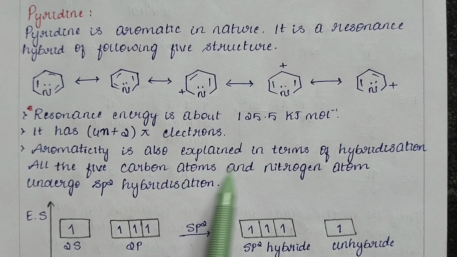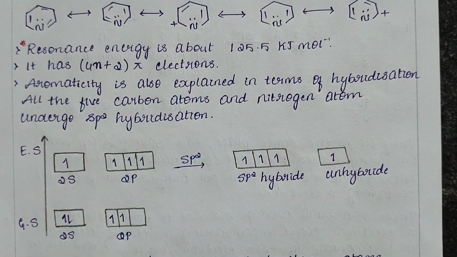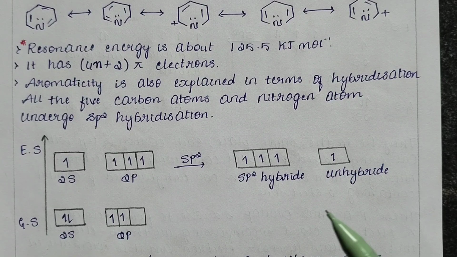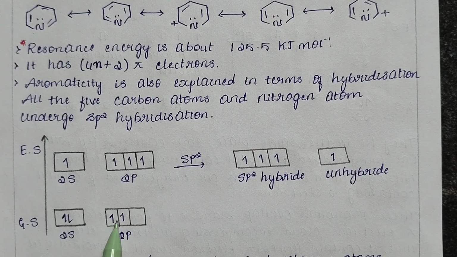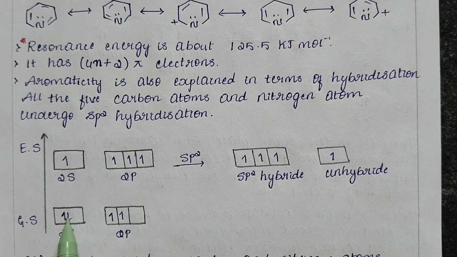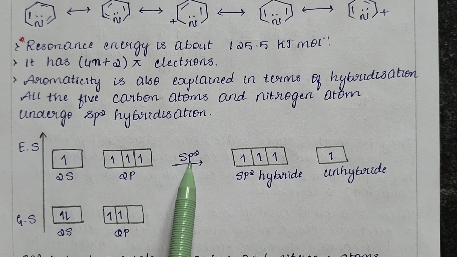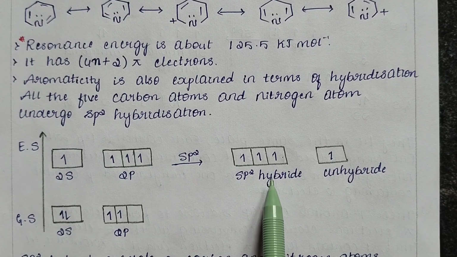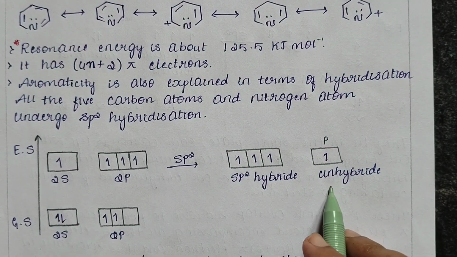All the 5 carbon atoms and the nitrogen atom will undergo sp2 hybridization, similar to the presence of electrons in both the carbon and nitrogen atoms in pyrrole. Here in pyridine also, when we consider a carbon atom whose electronic configuration is 1s2, 2s2, 2p2, at the ground state there are 2 electrons in the s orbital and 2 electrons in the p orbital. When excitation takes place, one electron from the 2s orbital will jump into the 2p orbital, which then undergoes sp2 hybridization, leading to the formation of sp2 hybrid orbitals, and one p orbital will remain unhybridized.